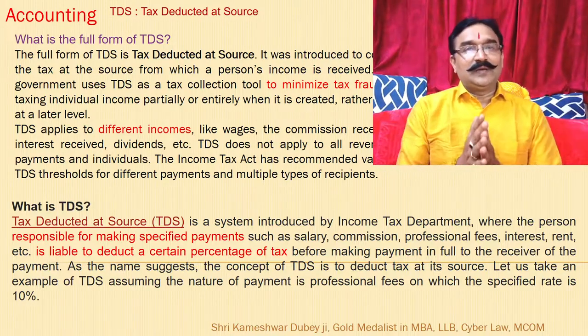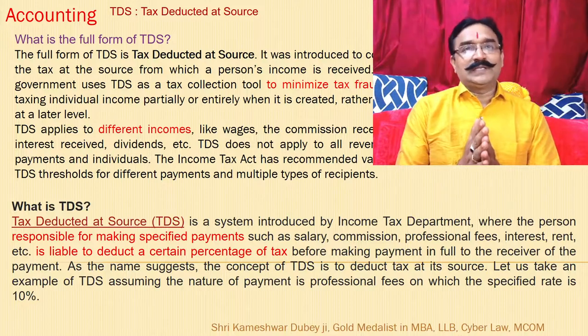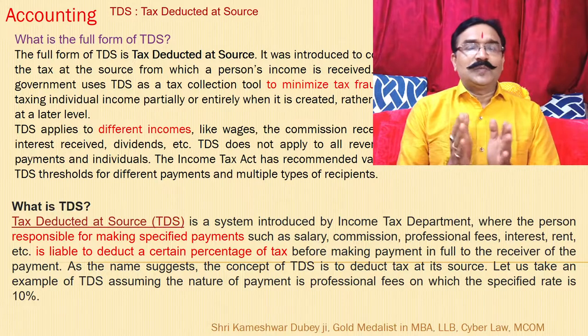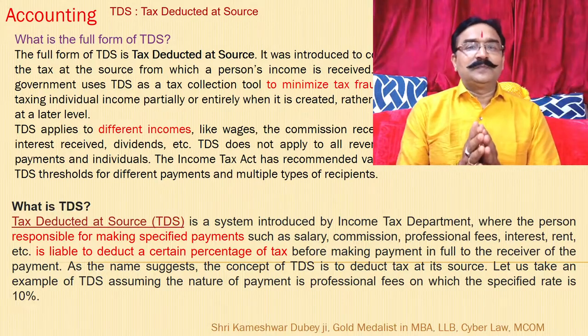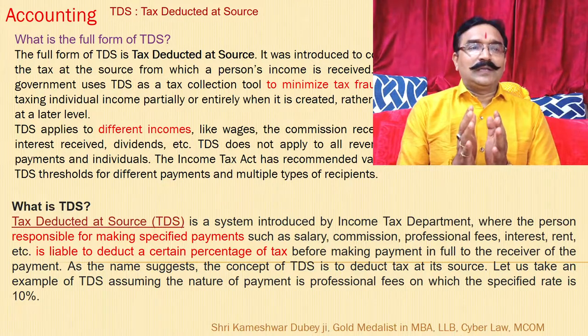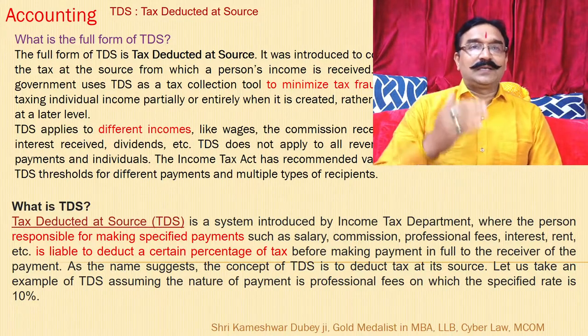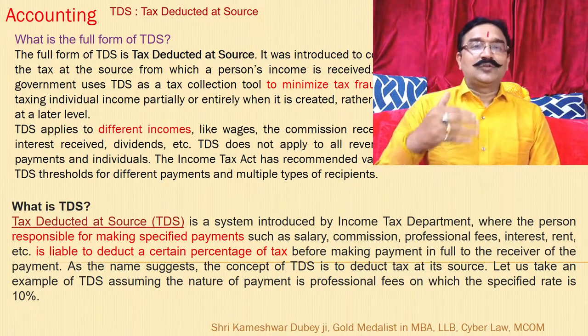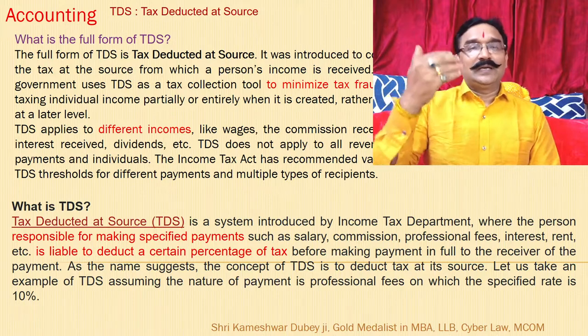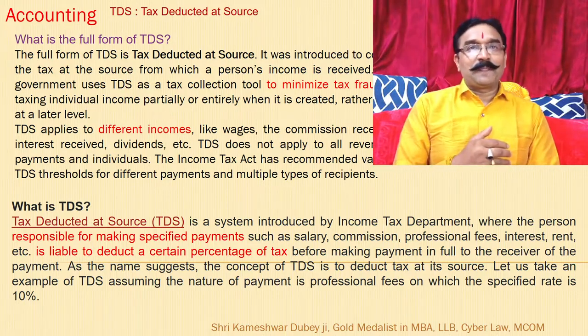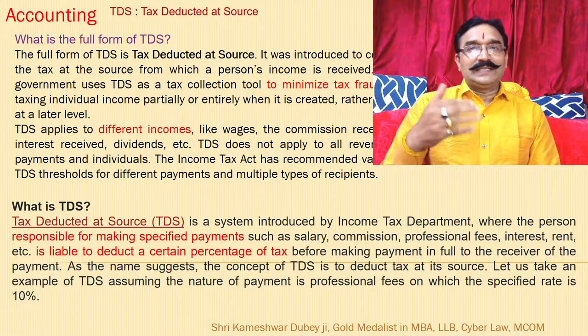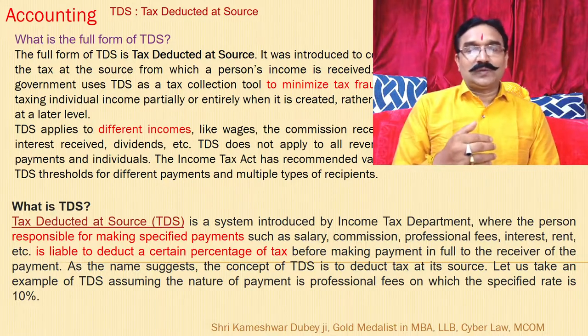As we have learned, the full form of TDS is tax deducted at source. So basically it was introduced to collect the tax at source itself. The tax collection has taken so many steps, and it has seen so many changes also.